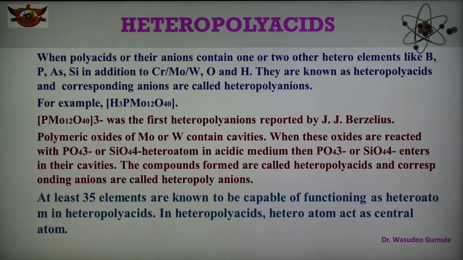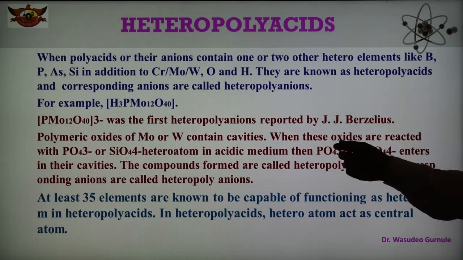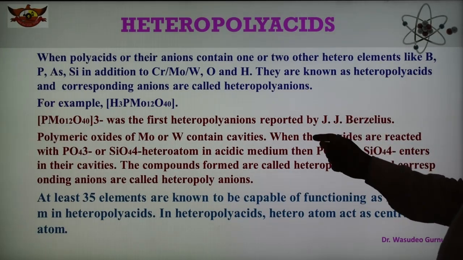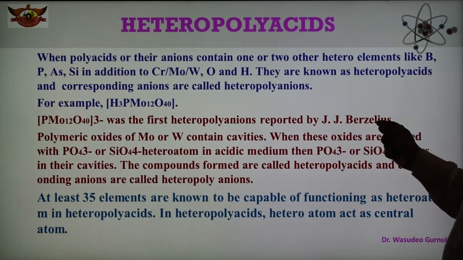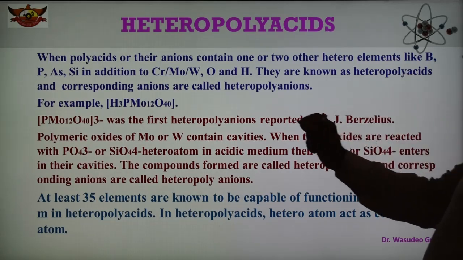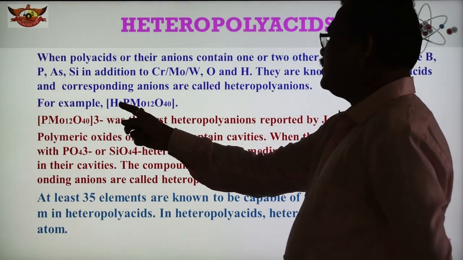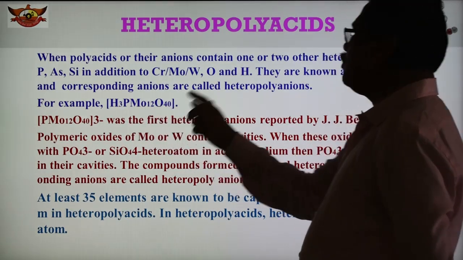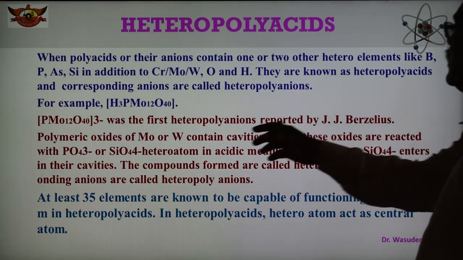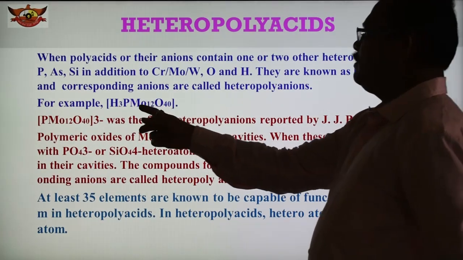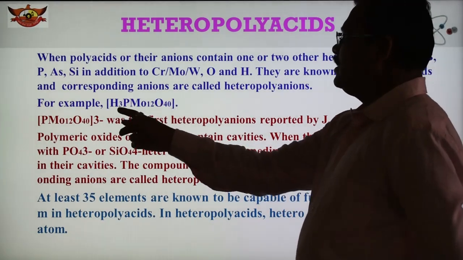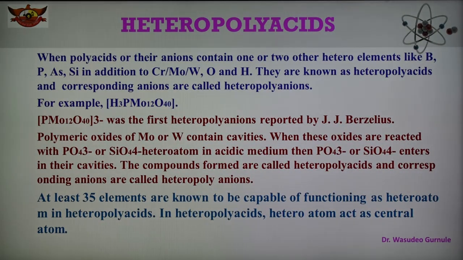The most important example here was proposed by J.J. Berzelius. He first reported the first heteropolyacid, H3PMo12O40. In this case the heteroatom is phosphorus, molybdenum is 12, oxygens are 40, and there are 3 hydrogens. So this compound was first reported by J.J. Berzelius.